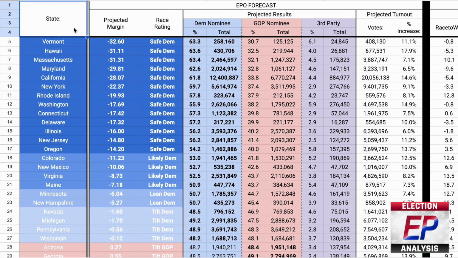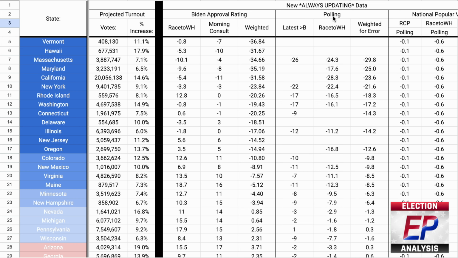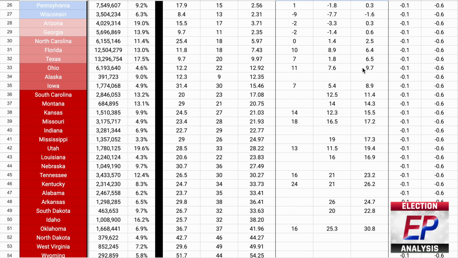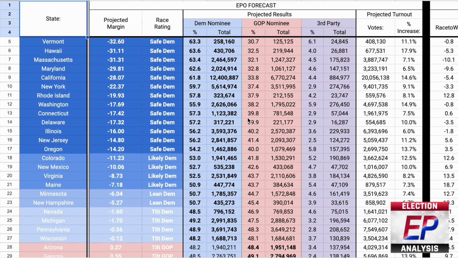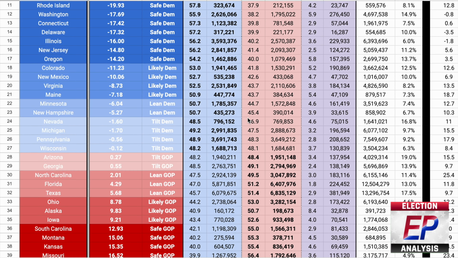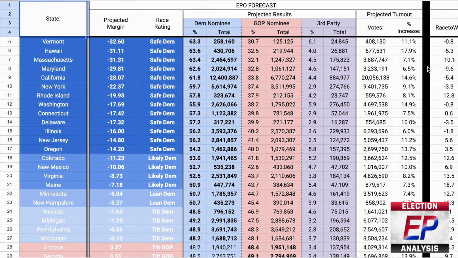Hey guys, welcome to the official launch of the Election Predictions official 2024 presidential election forecast. It's been months in the making with plenty of deliberation on which data points to include, which to omit, and how to weight them. Of course, we're still about a year out from knowing exactly who the party's nominees will be, and we don't nearly have enough polling data from reputable organizations to create reasonably accurate polling averages in several key states. That means that this forecast is nowhere near complete or comprehensive and will probably look a lot different come November 2024.